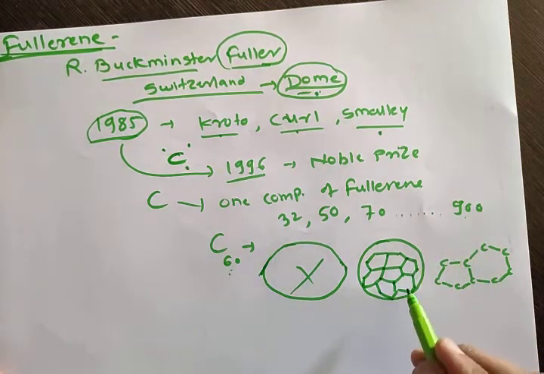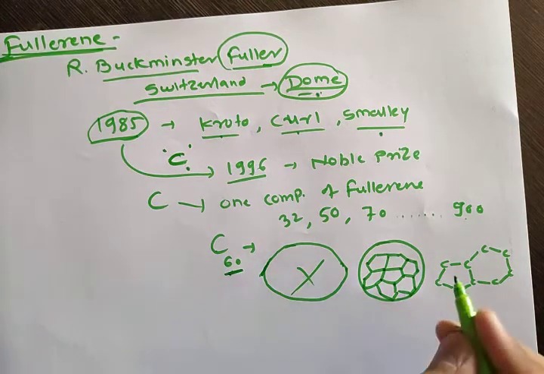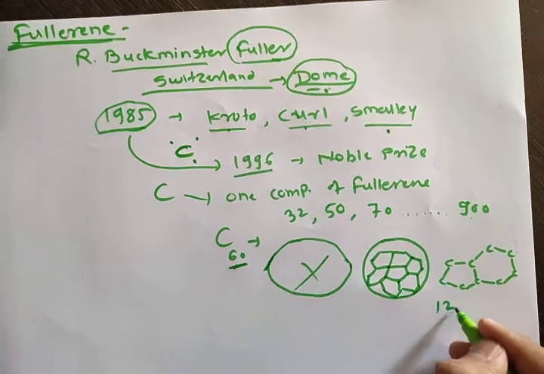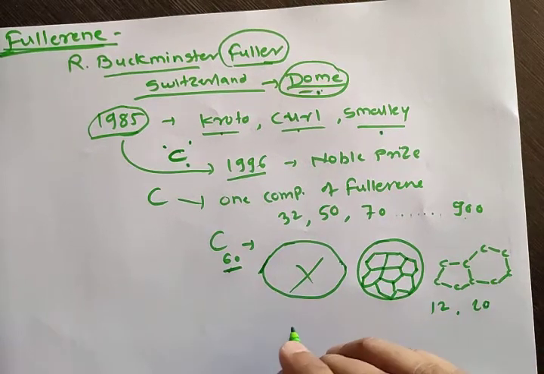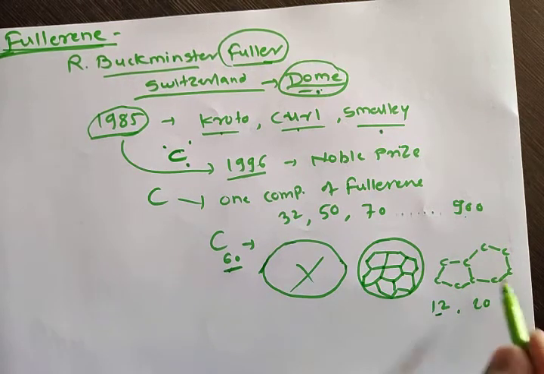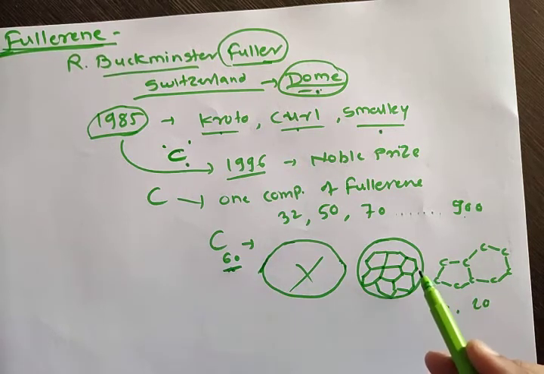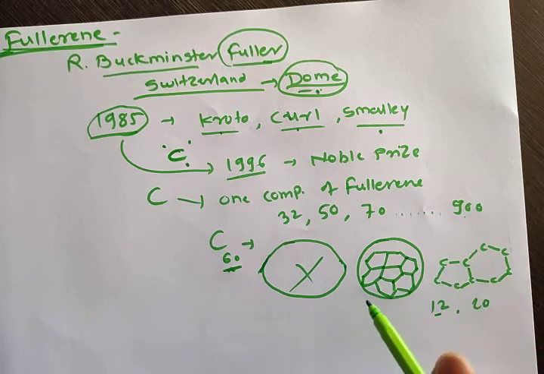Okay, so in this C60 fullerene, how many pentagonal rings are there? 5 membered rings are 12. Okay, and hexagonal rings are 20. That means 12 are pentagonal faces and 20 are hexagonal faces. Okay, so that's how 60 carbons are present. So this is the structure of fullerene, and again it is not a conductor of heat and electricity like graphite. Graphite is a good conductor of heat and electricity, but fullerene is not a conductor.